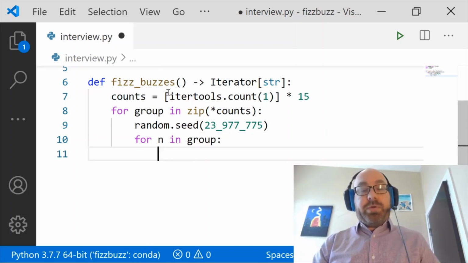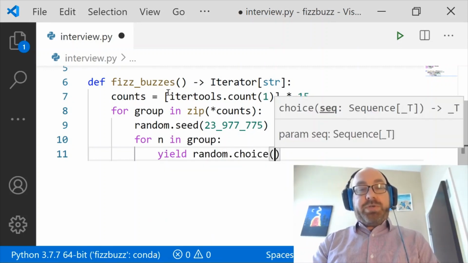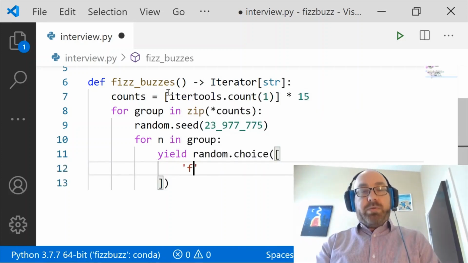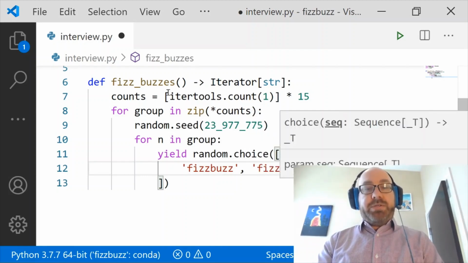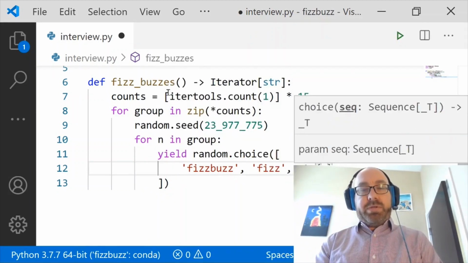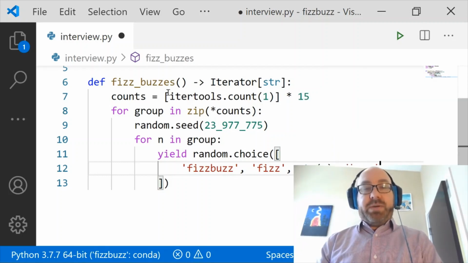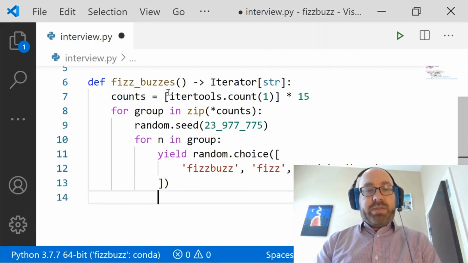Okay. So let's just go through the group. And we want to yield. What are we going to yield? Well, like we said, we're just going to guess. So we'll say random.choice. Okay, and what are we going to random.choose from? Well, we'll do Fizz Buzz. And then we also better choose Fizz. And then maybe the string version of n. And then we better have Buzz as an option too. So that'll be good. And I think that should be it.